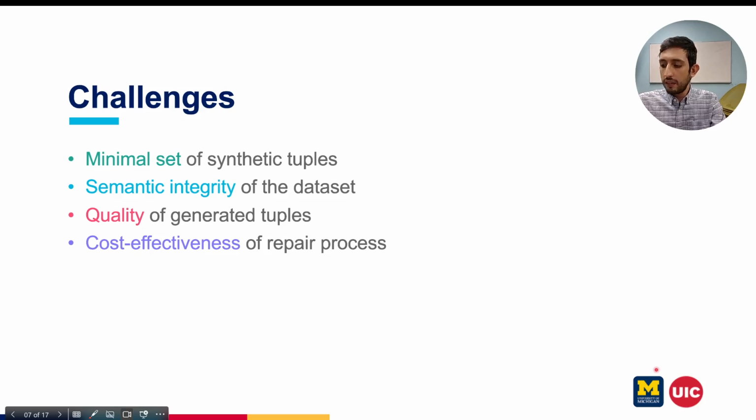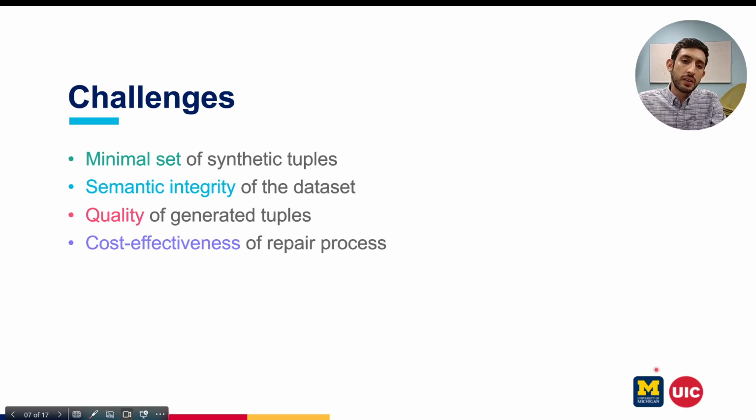For example, in the context of images, if we have lots of headshots of people, then we can't add people wandering in nature to this dataset because the context doesn't match. We shouldn't add any outlier here. Third, we have to make sure that the quality of these generated tuples is high enough to be acceptable. We will talk in detail about the quality of generated tuples in the next slides.